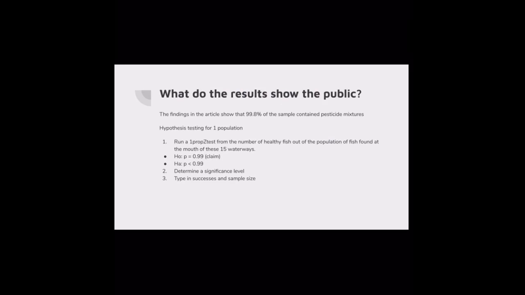I thought that you could run a hypothesis test for one population, so run a 1-prop z-test from the number of healthy fish out of the population of fish found at the mouth of these 15 waterways. The null is that p equals 0.99, meaning that 99% of fish are healthy. The alternative would be that p is less than 0.99, which is less than the desired health percentage. Then you would determine a significance level for your conclusion and type in the successes and sample size.